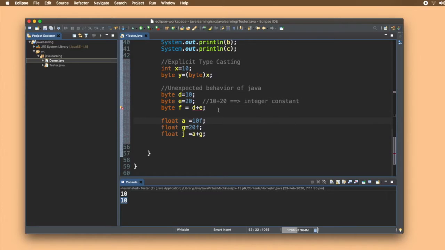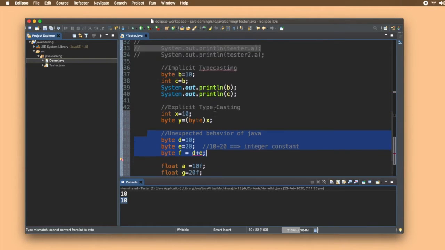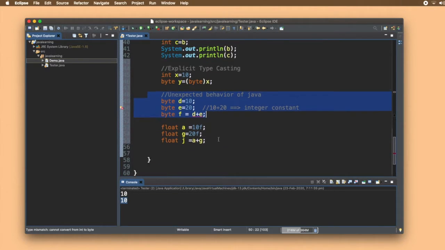So don't worry, we don't play with bytes very often, we mostly use float and double data types. But still, it's just a funny unexpected behavior that I wanted to share with you, just for knowledge. So that's how we typecast, and we have one unexpected behavior.